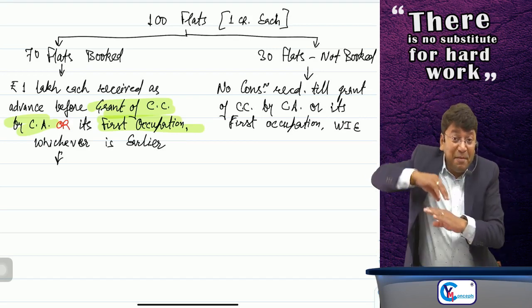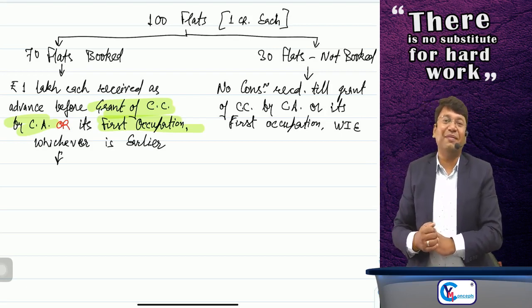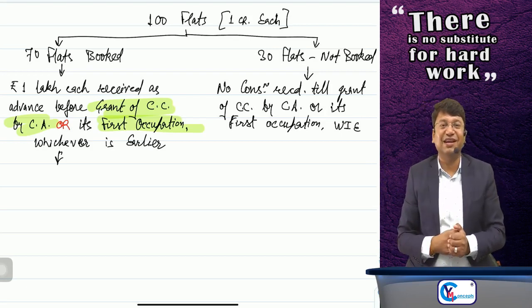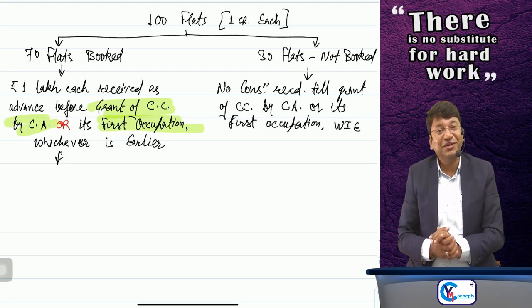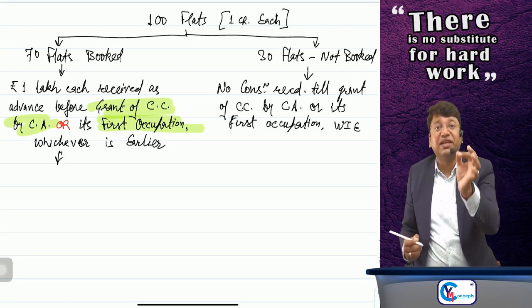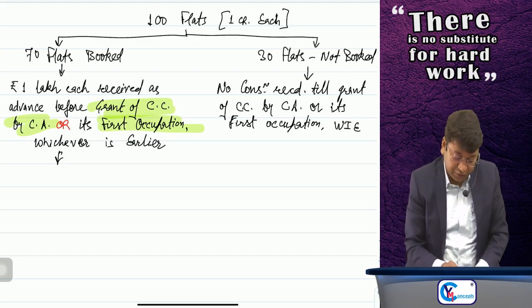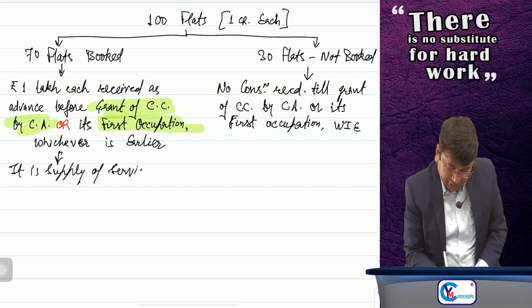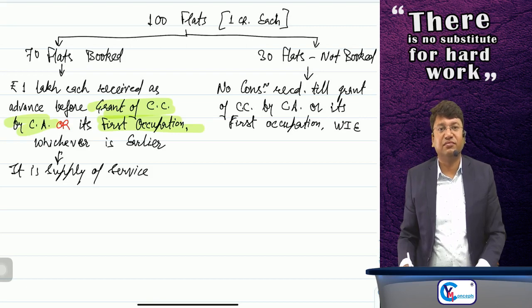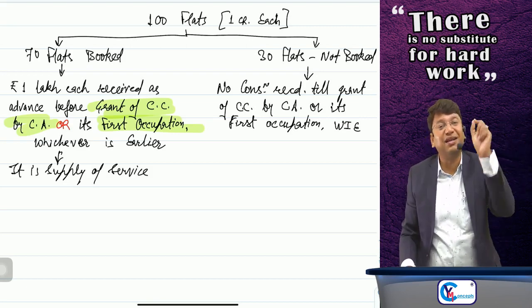It means I am providing services to Alia Bhatt or Deepika Padukone or Ananya Pandey, Salman Khan, etc. So the government specifically inserted this within the scope of the term supply of service, and it is supply of service, because I am constructing the flat for them. They have booked it under construction.